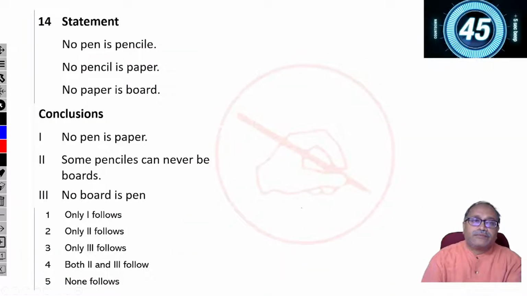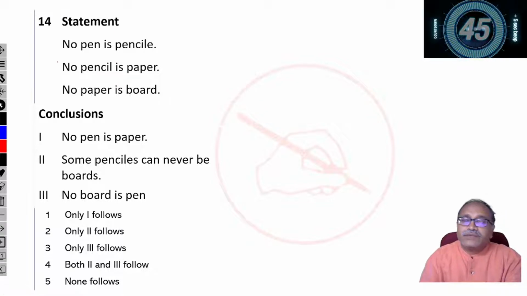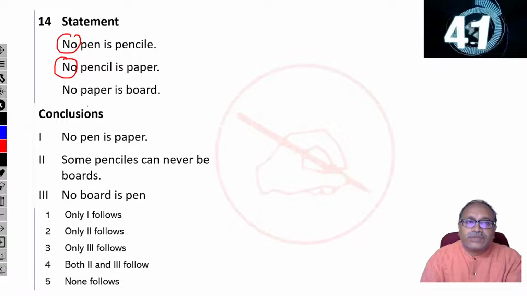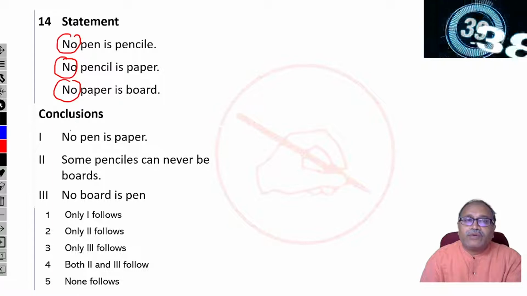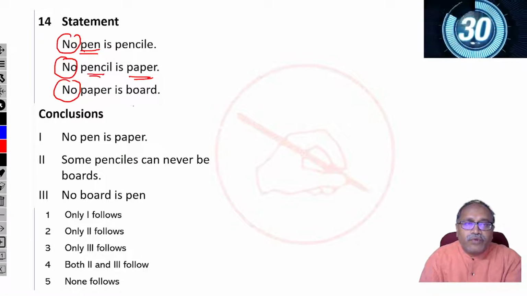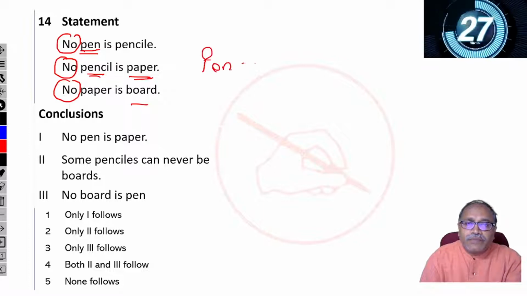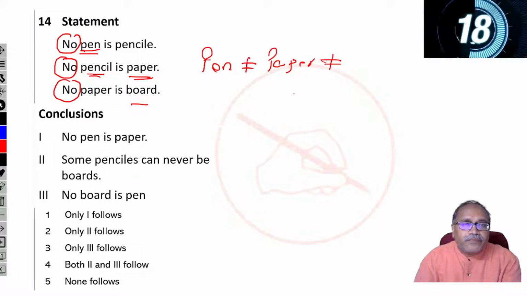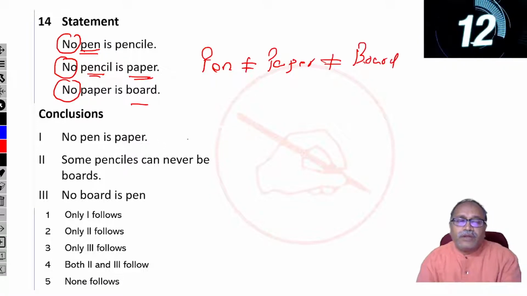Let's move on to the next question. Please remember here. Let's start the time of 40 seconds. You please try to answer it. No conclusion, with another no conclusion. That means I cannot draw any conclusion from pen to paper and from pencil to board. So no conclusion between pen and paper, and also from board. We can't draw any conclusion.